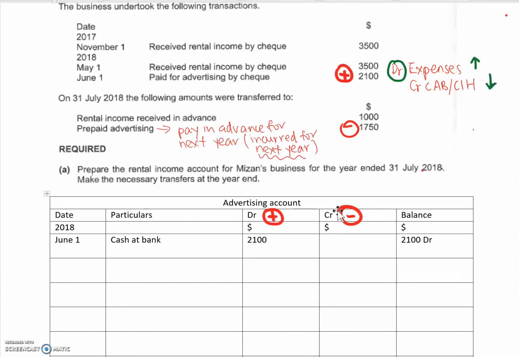Okay, and on the last day of the year, July 31st, I have a prepaid advertising. It goes down by 1750 because it is incurred for next year, and my value would be 350 debit. Okay, so 350 debit. Eventually, remember that this is an income statement account, so I need to transfer to profit and loss to make it a zero. Okay, and with that, we're done with our advertising account.